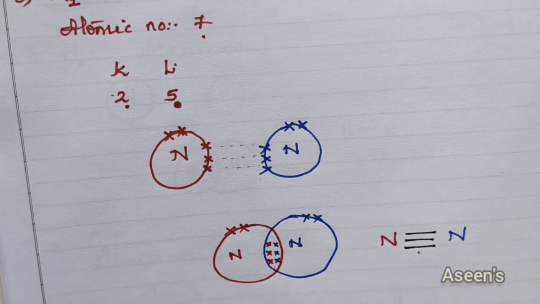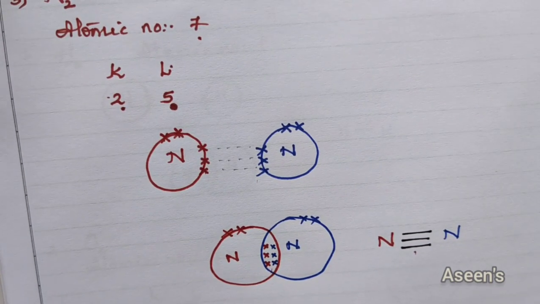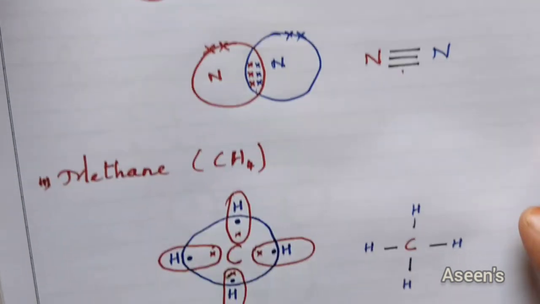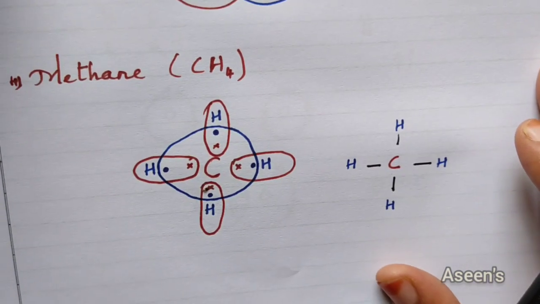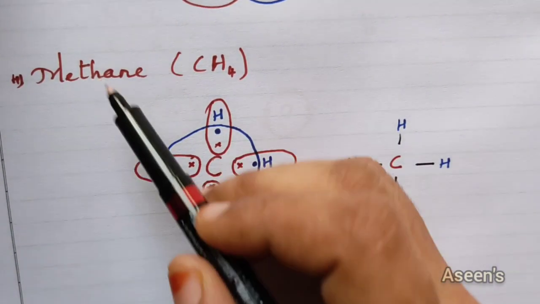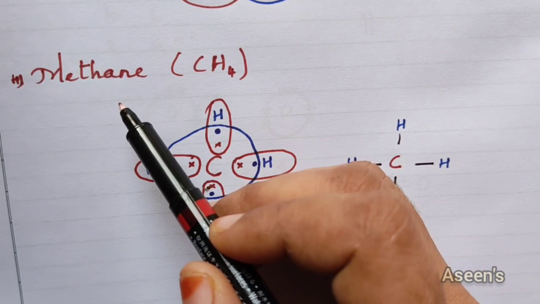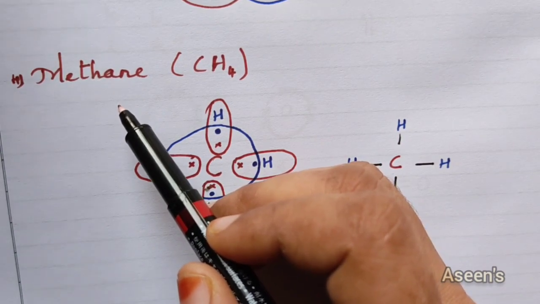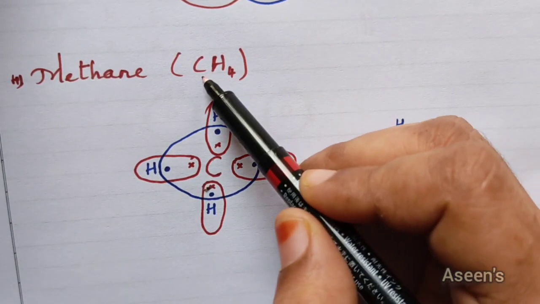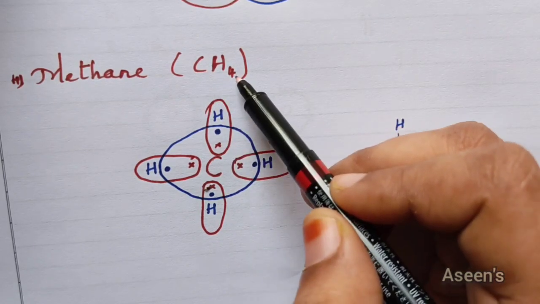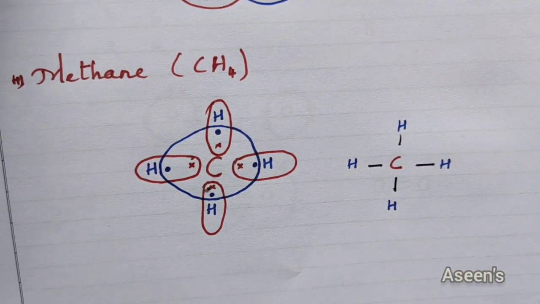Now we are going to see a simple one, a simple carbon compound, where you are going to study the bond formation. Methane is the simplest organic compound, that is a carbon compound, with 1 atom of carbon and 4 atoms of hydrogen.